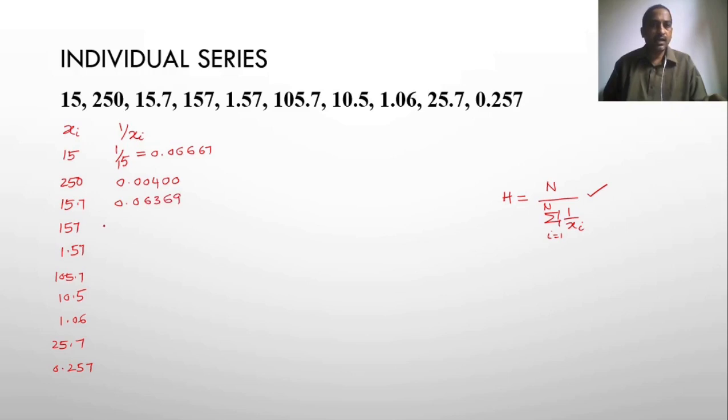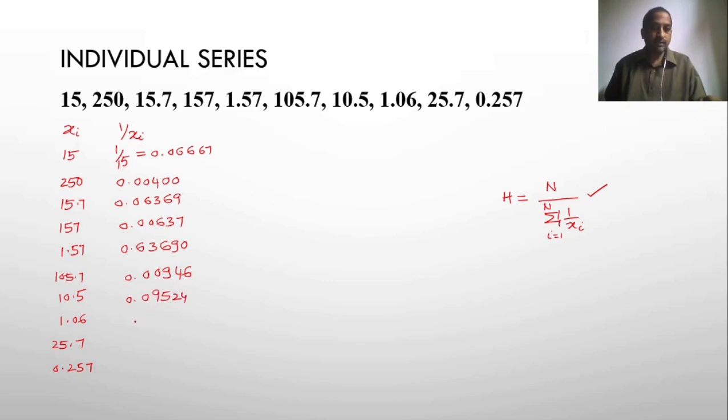1 by 15.7 is 0.06369, right? 1 by 157 is 0.00637. 1 by 1.57 is 0.6390. 1 by 105.7 is 0.00946, right? 1 by 10.5 is 0.09524.